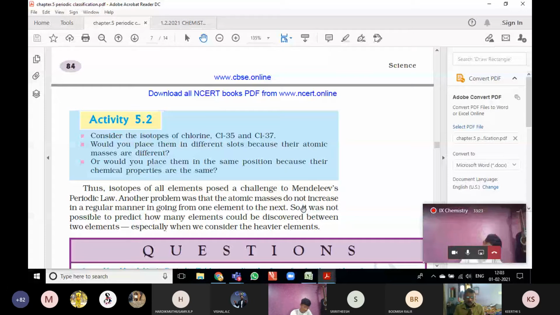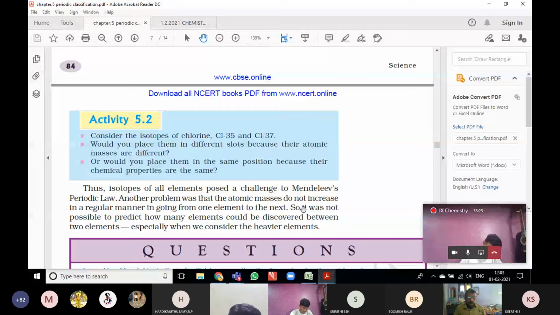It was not possible to predict how many elements could be discovered between two elements, especially when you consider the heavier elements. So he left some places, even though he could not know how many elements would be discovered there.